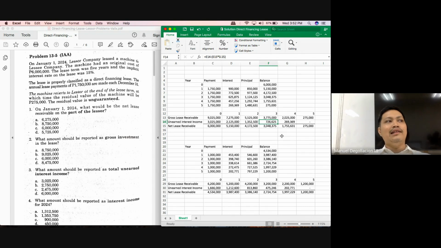3,048,375. And that is the amount that will earn an interest of 15%. How much is 3,048,375 times 15%? Rounded off to the nearest ones place. 457,256. That would be your interest income on year 4.